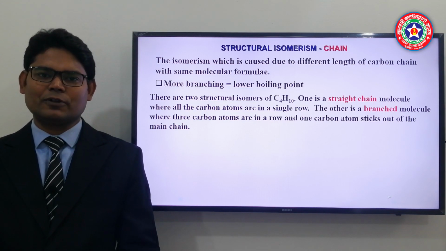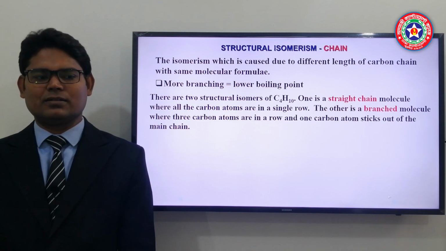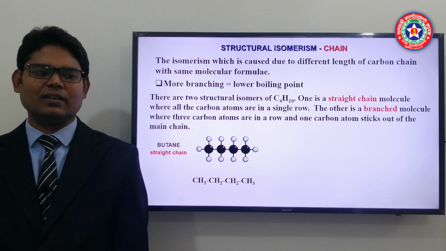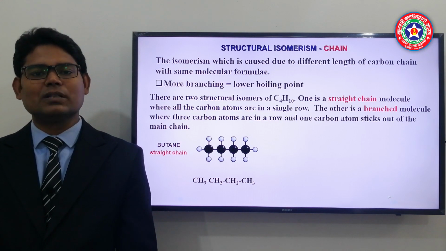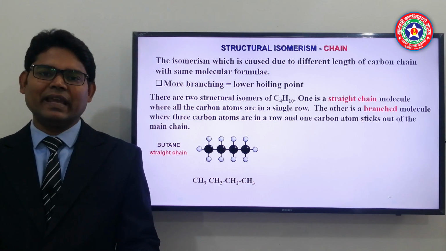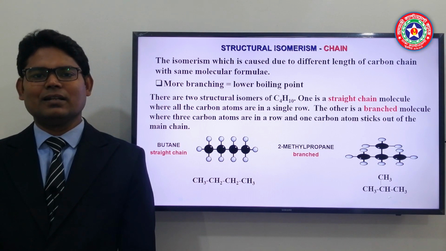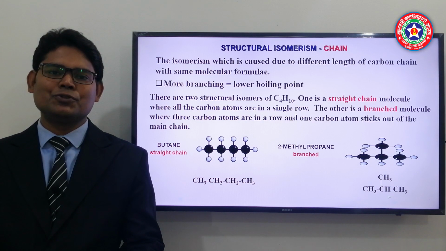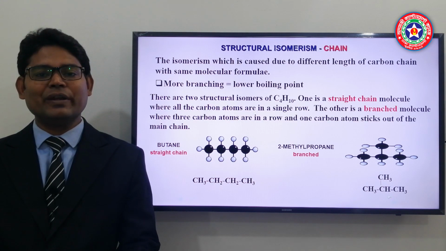It is a molecular formula and it actually has two chain isomers. One possible structure is a straight chain. In that straight chain there are 4 carbon atoms, and as we know, it is normal butane, and it has 4 carbon atoms in its main chain. Another possible structure is 2-methyl propane, where one of the methyl groups has been shifted to the middle of the carbon chain, and the main chain length there is 3 carbons.